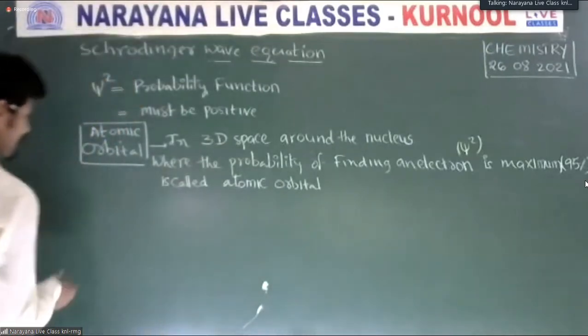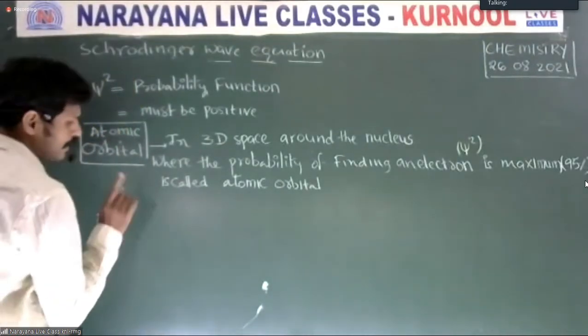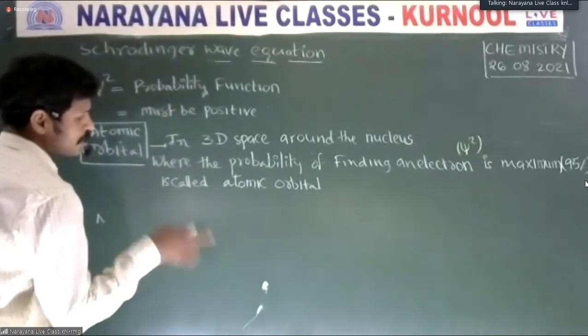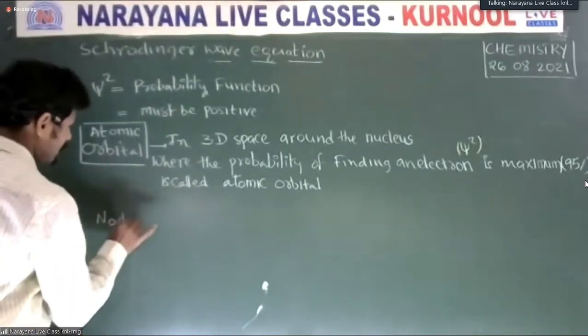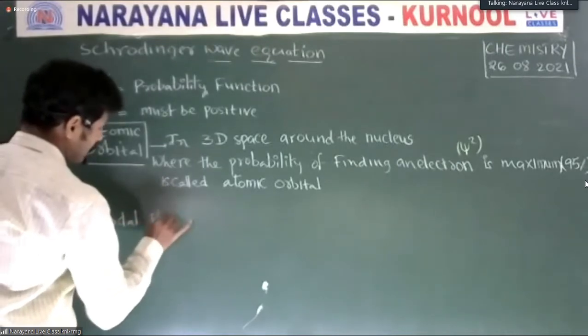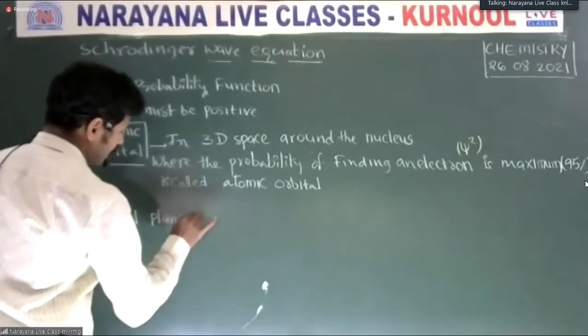What about the remaining? In all cases it is not maximum. Sometimes a minimum value is there. This is called a nodal plane. What is a nodal plane?